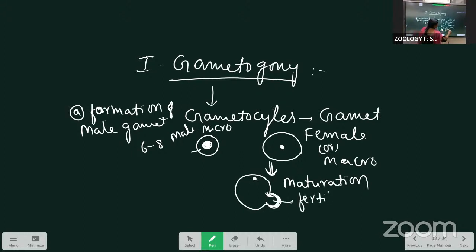Only at this fertilization cone will the male gamete attach. The male gamete is active, flagella-like, and moving, and it attaches at this place, the fertilization cone. So fewer changes occur in the female gametocyte: just the fertilization cone forms and the nucleus goes to the periphery. Clear? Next I'll show it here.